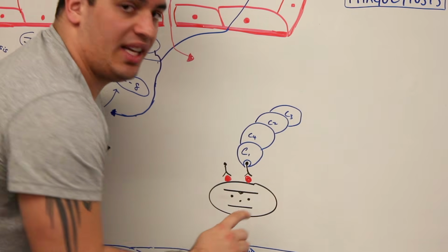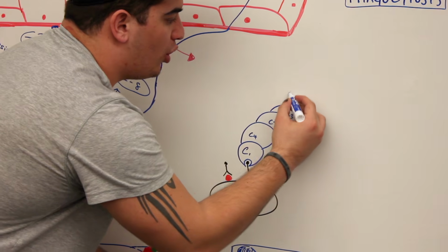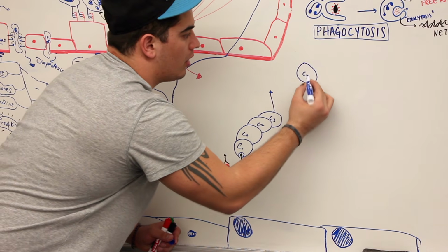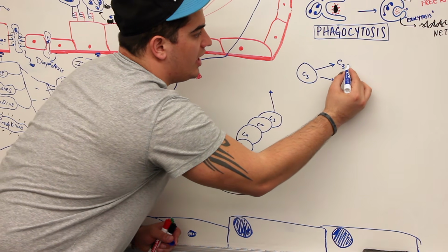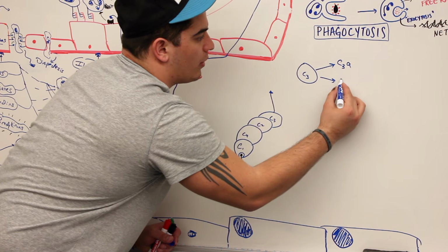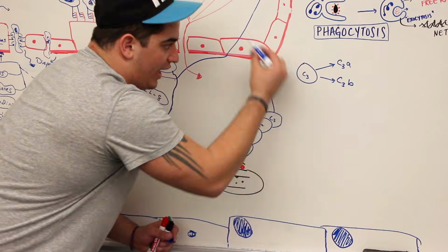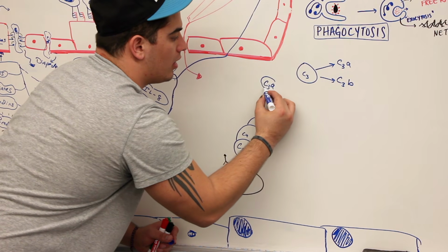It splits C3, and it splits it into 2 parts. So imagine here's C3, and it breaks into 2 different parts. One is called C3a, and the other one is called C3b. The part that breaks off and moves away is called C3a.